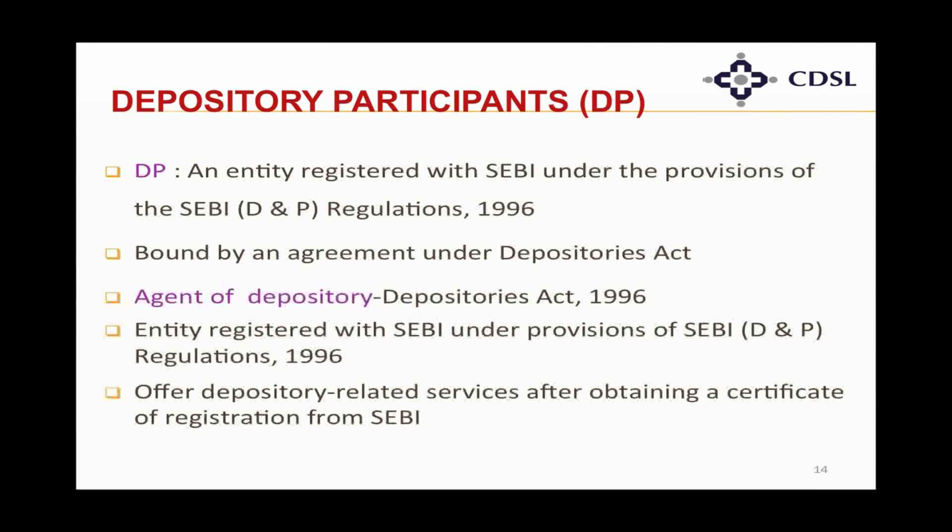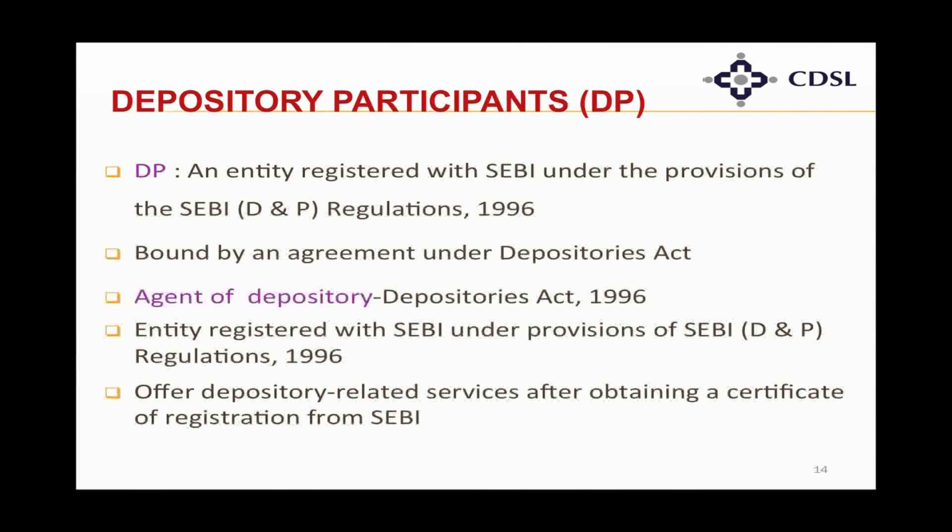Now to tell you more about depository participants, a depository participant has to be registered with SEBI under the provision of SEBI Depositories and Participants Regulations 1996. It is also bound by an agreement under the Depositories Act, and it acts as an agent of the depository as per the Depositories Act 1996. Depository participants offer depository related services after obtaining the registration certificate from SEBI.